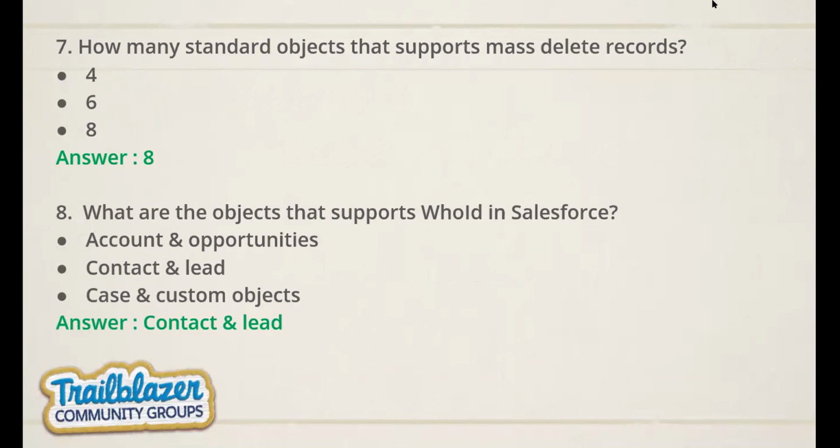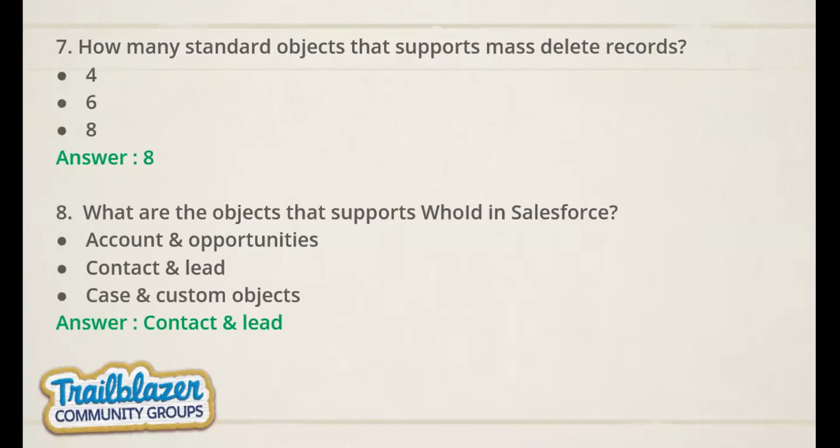Someone is explaining about the seventh answer, right? Contacts and leads. Yes. What is the difference between Who ID and What ID? Who ID belongs to the person: contact, lead and some other things. And What ID means it's like an account and opportunities. So next question.